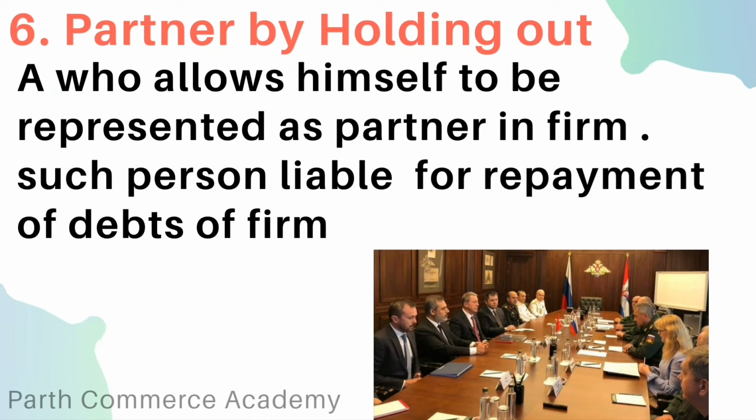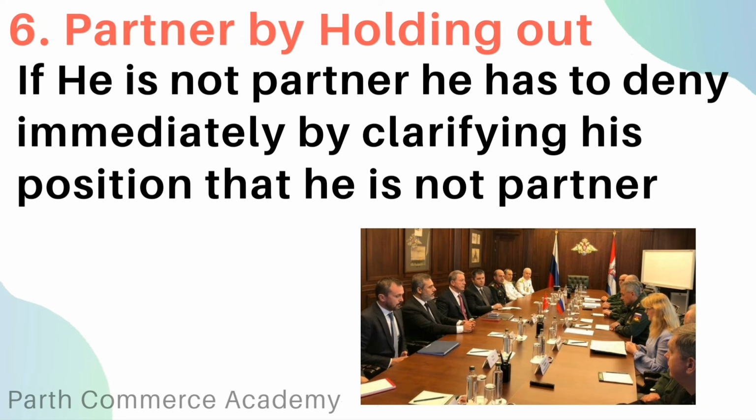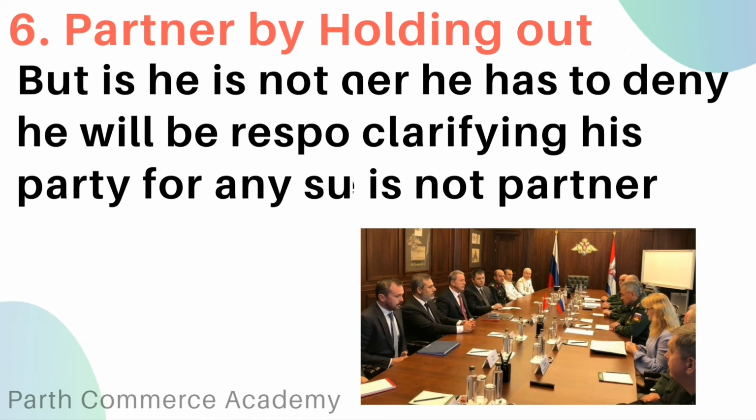Last is partner by holding out. A partner by holding out is a person who allows a firm to use his or her name to be represented as a partner in the firm. Such a person is liable to repay debts which are created through such a representation. If he is not a partner in the firm and does not allow the use of his name, he must deny the issue immediately by clarifying his position that he is not a partner in the firm.